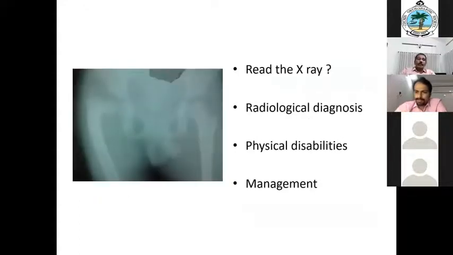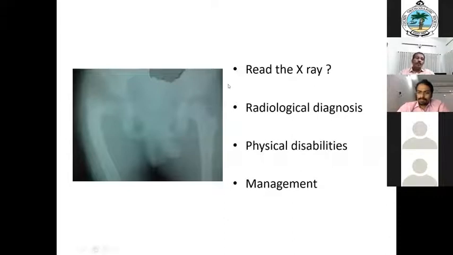So this is the X-ray. Somebody read the X-ray? So proximal femoral focal deficiency. So what is the classification? Anybody, whose classification? Aitken classification. So we cannot fully say this is that, but here what we are seeing is a severe coxa vara. So what is your diagnosis?